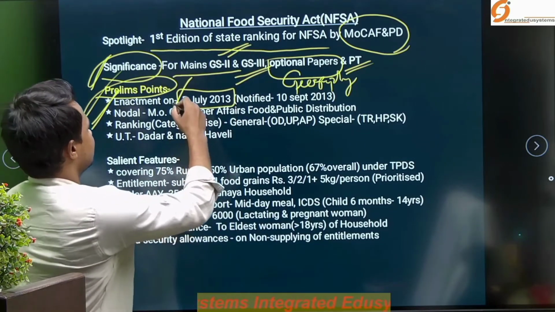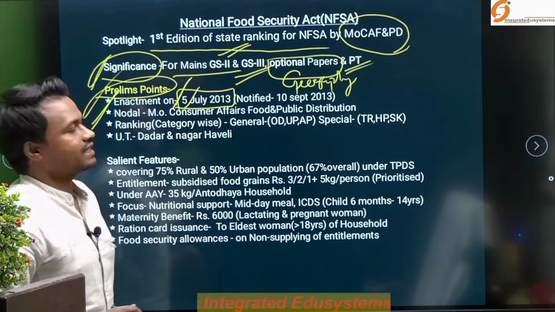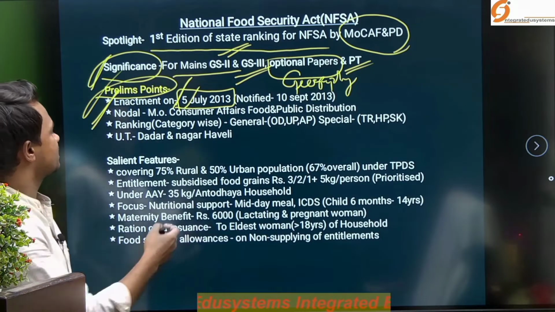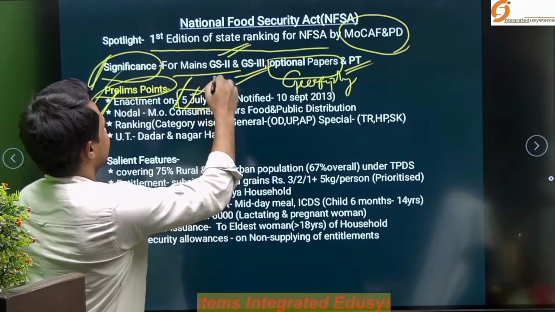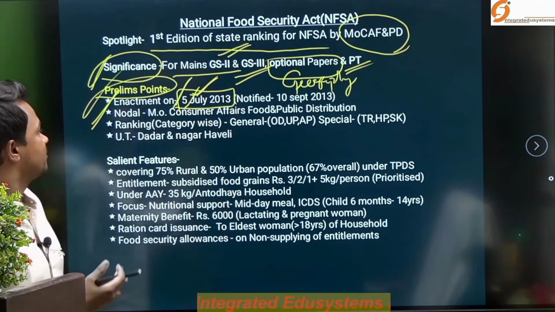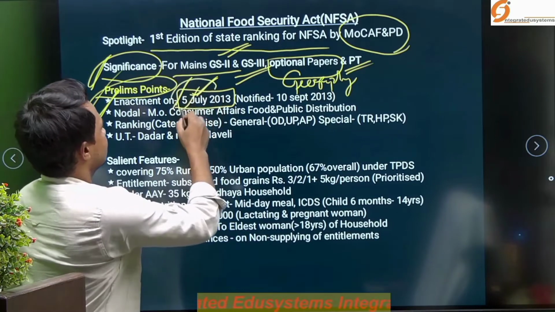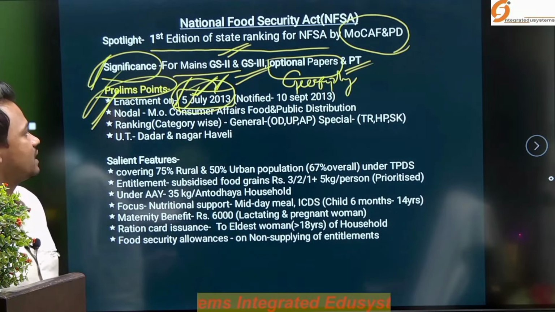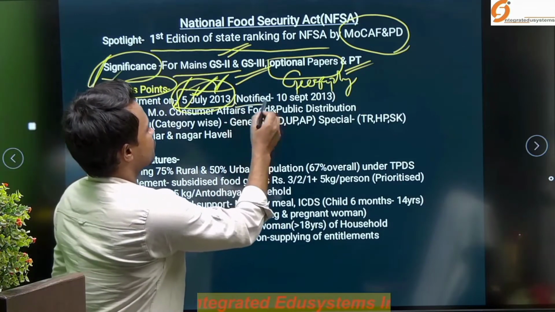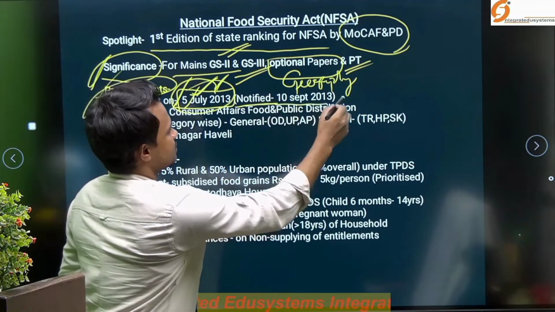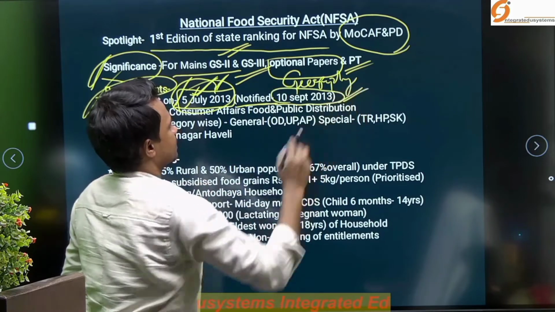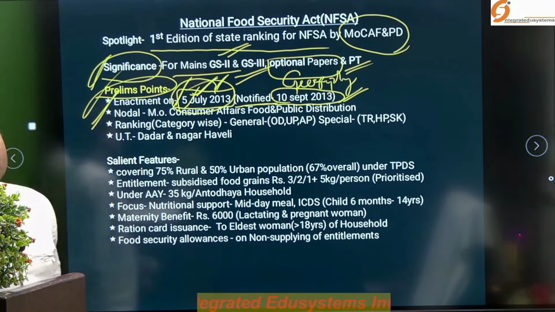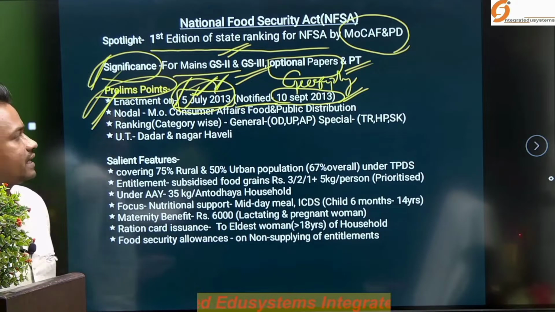This is the day when the Act came into existence after being passed by Parliament and the President gave his final approval on 5th July 2013. The Act was officially notified and started from 10th September 2013.